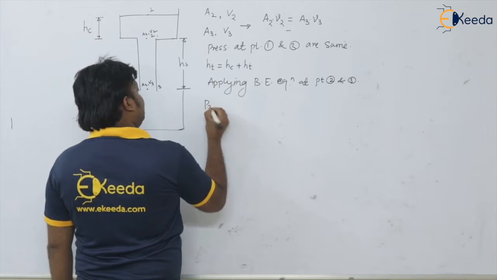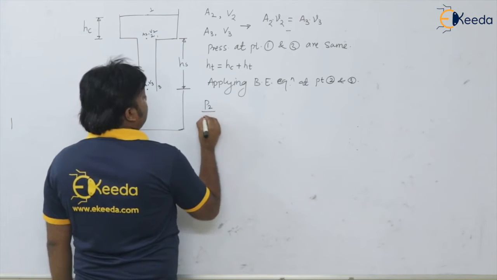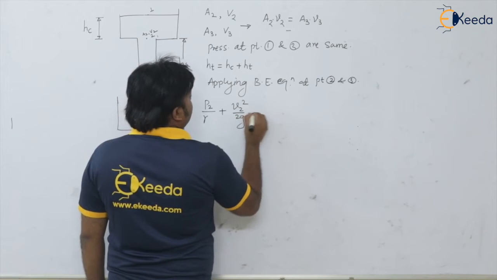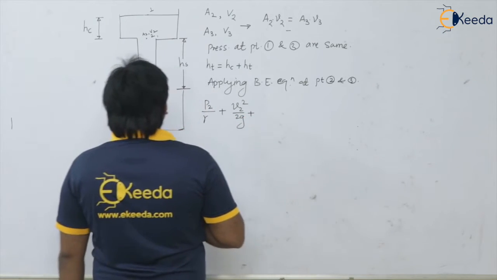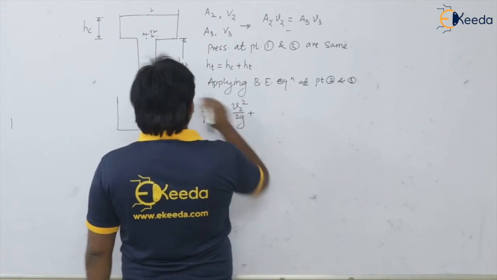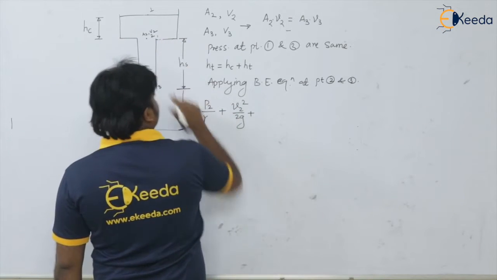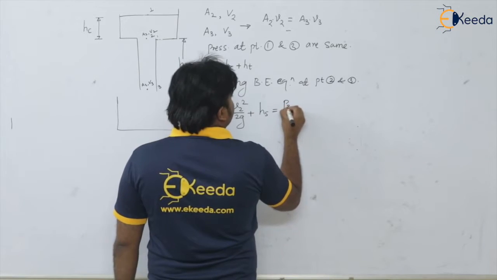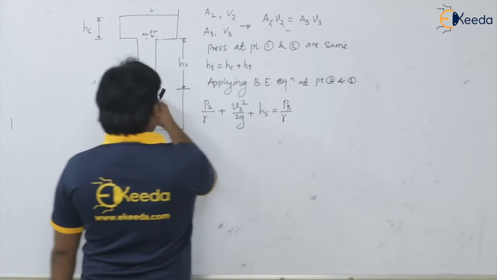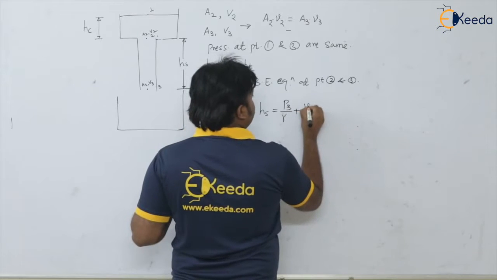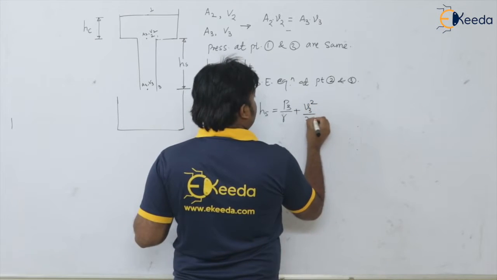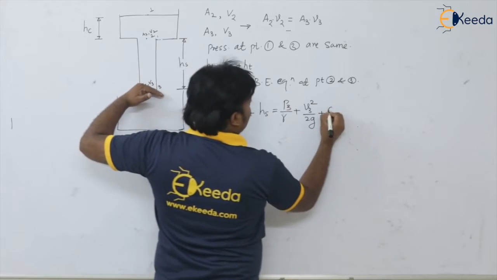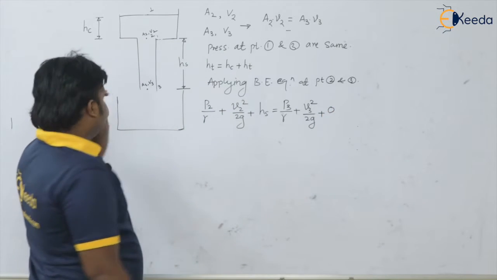Say pressure at point 2 will be P2, so P2 divided by gamma plus V2 square upon 2G plus the head. How much head is available here? From here to here, the height of the sprue HS, which is equal to P3 divided by gamma, P3 is the pressure at point 3, plus velocity at point 3 whole square divided by 2G plus what is the head available here? 0. At point 3 it is 0.